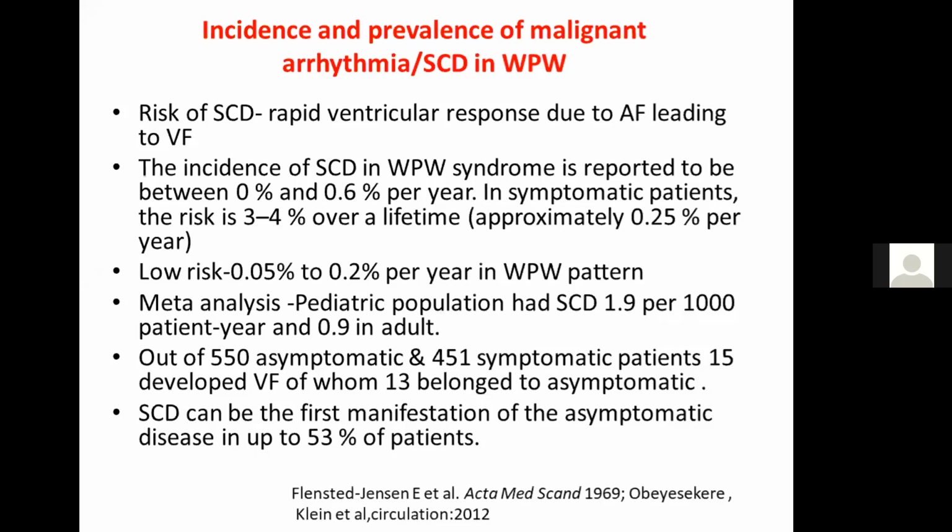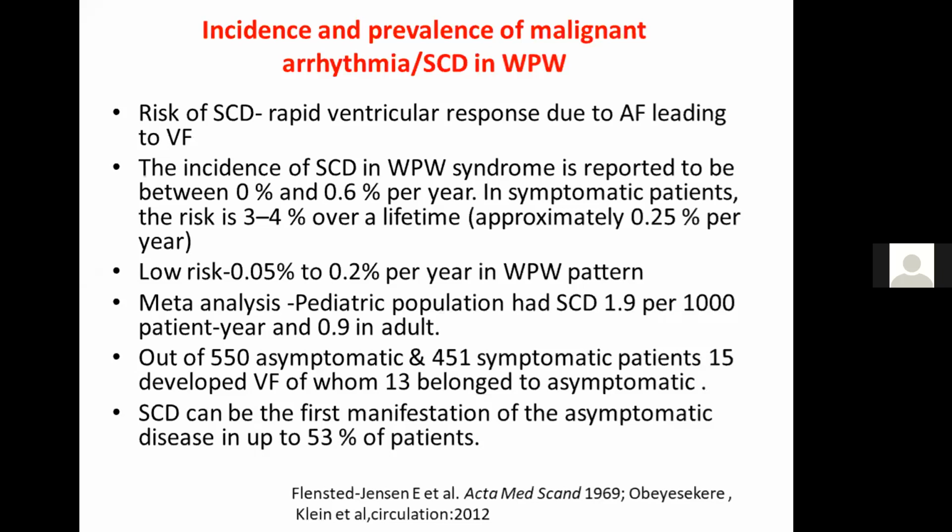Different meta-analyses, particularly from the Klein group in Circulation 2012, have demonstrated that the risk of SCD is a little higher in the pediatric population in comparison to the adult group.